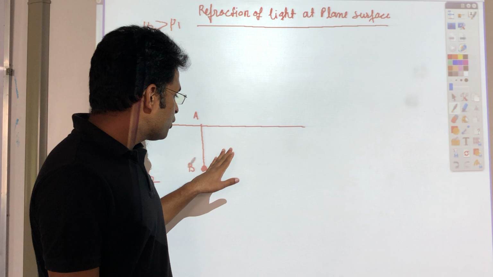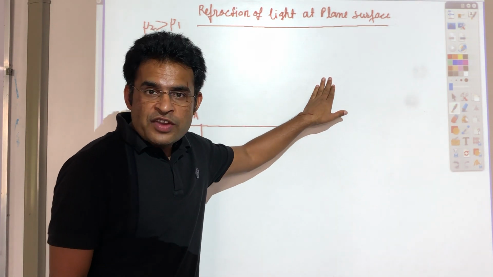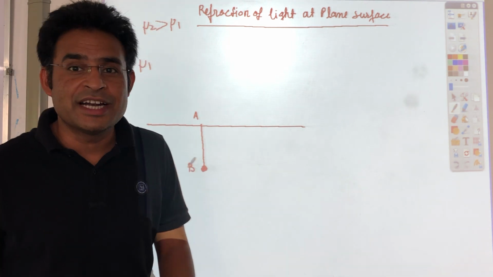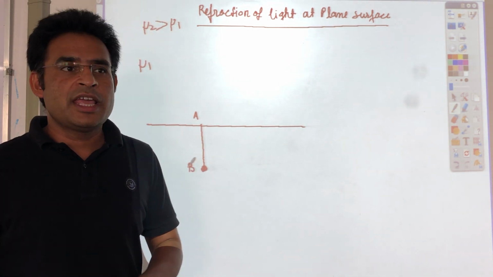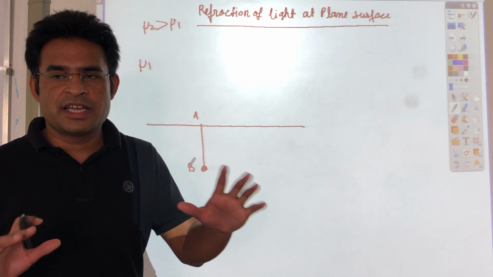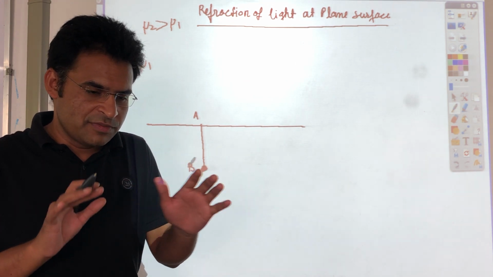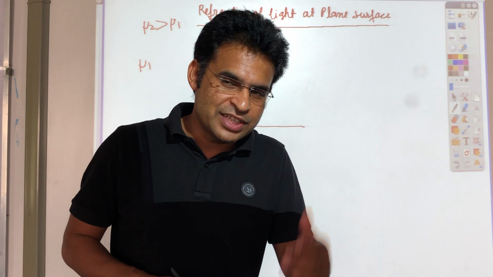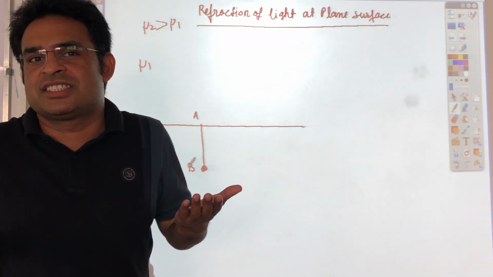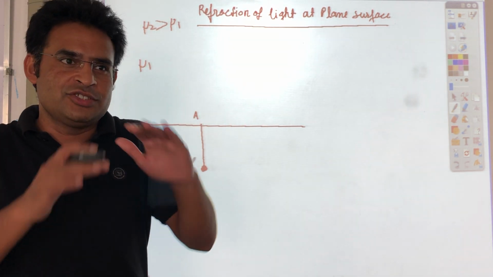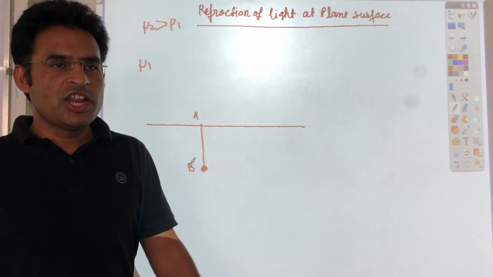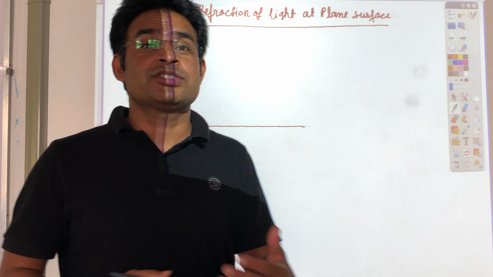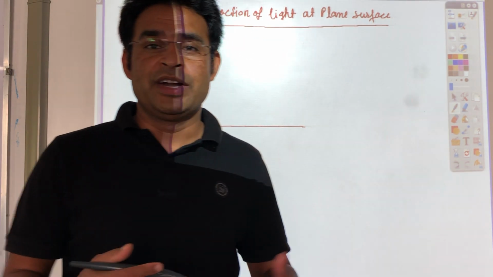If you look at this object from here, you feel that the distance is not AB, that distance will be slightly less than AB. That is called apparent depth. A real-life example is a swimming pool. If you see the bottom of the swimming pool from outside, you feel the depth is less, but actually the depth is more. Let's say the swimming pool depth is 5 feet, and if you look from outside, you feel the depth is not 5 feet, it's approximately 3 or 4 feet.